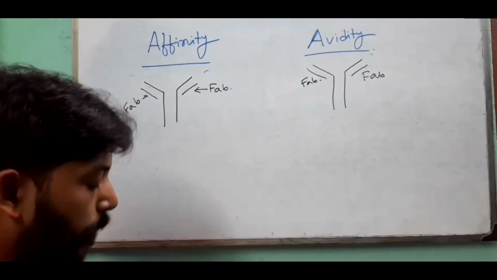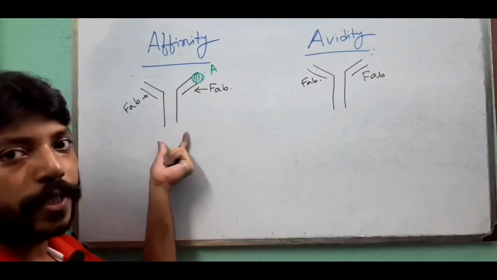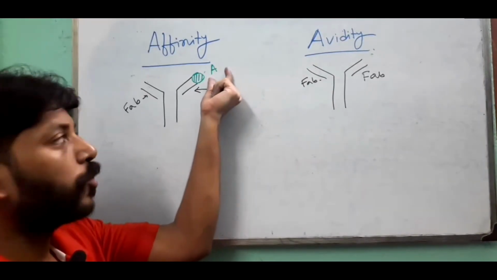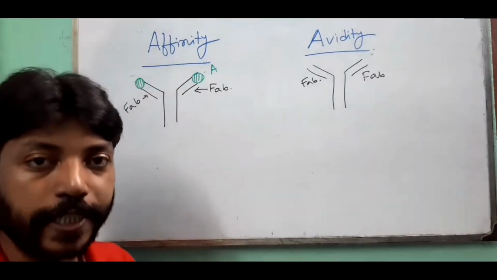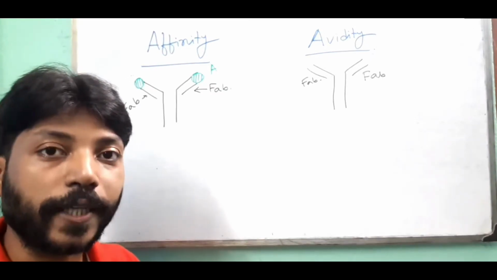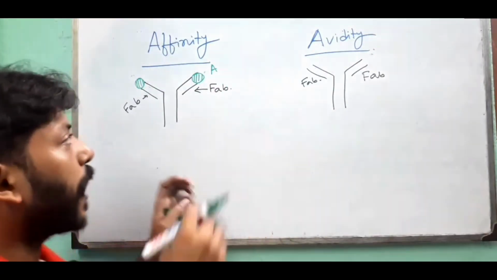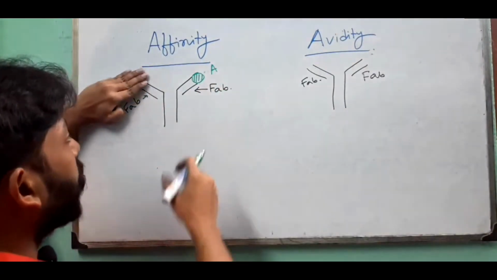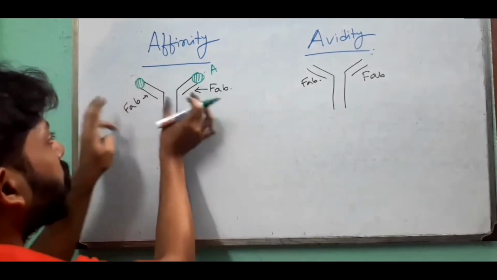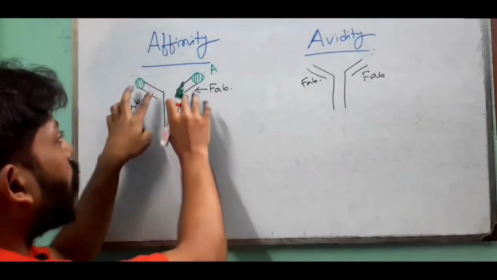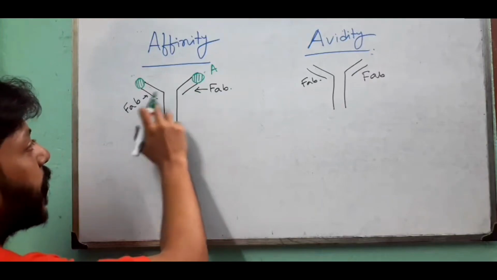Let's suppose an antibody binds with an antigen. When an antibody binds with a particular antigen with a single arm, and when it binds with both arms or double arm, the affinity will remain the same in both cases. Affinity means strength of interaction. It is the same strength of interaction when it binds with one arm or two arms. There is no difference between these two ways of binding the antigen. So this is called valency, single valency and double valency.